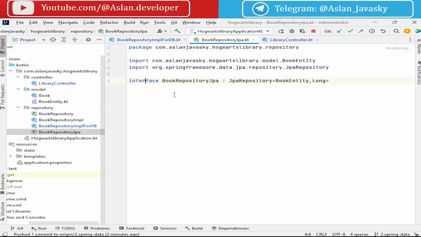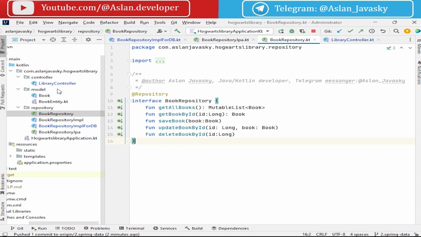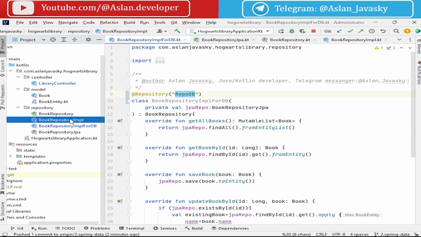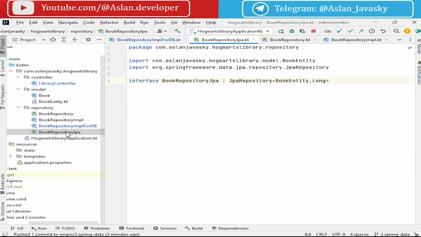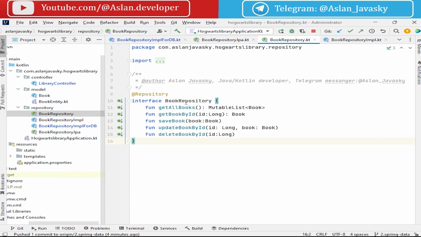We have a JPA, Java Persistence API, repository, and this is our repository with business logic for interaction with the database, the book repository, and the implementations with database and without database, and JPA. To avoid this confusion with the two repositories, let's add a new architectural layer. So we have a repository, and we will have a service, a book service.